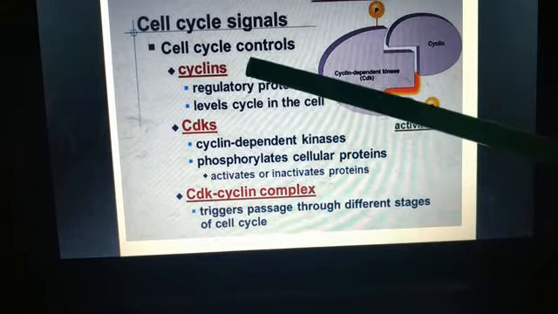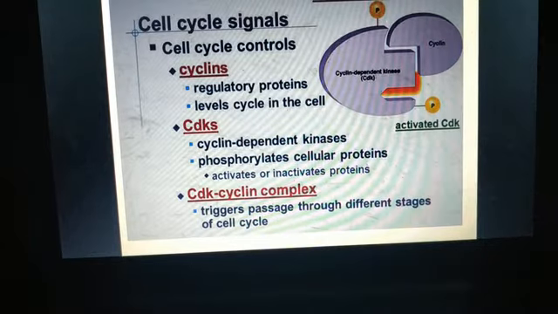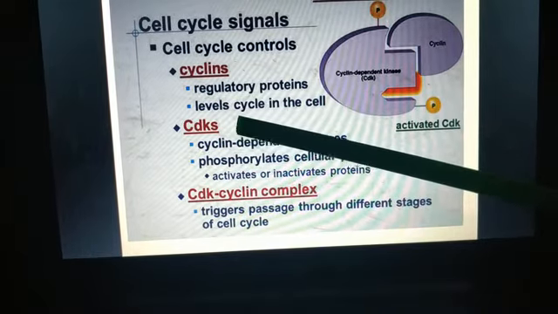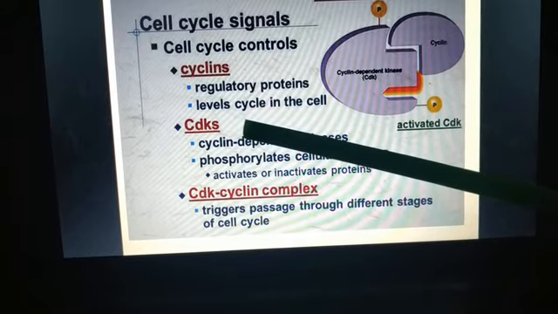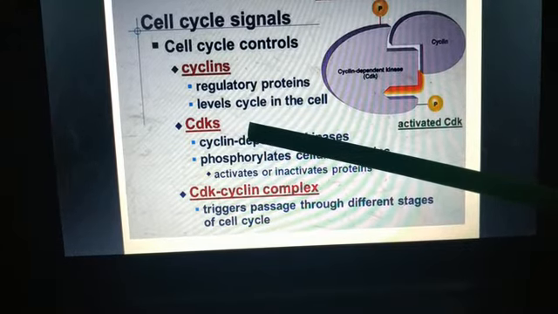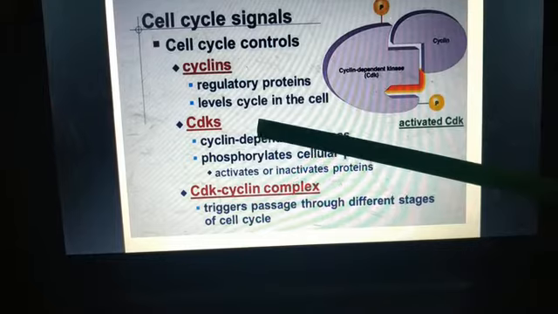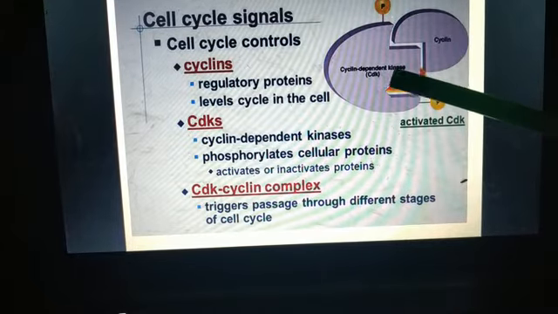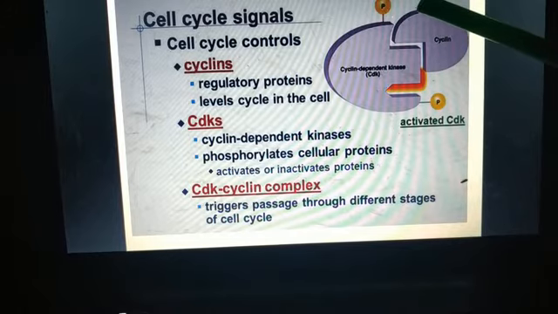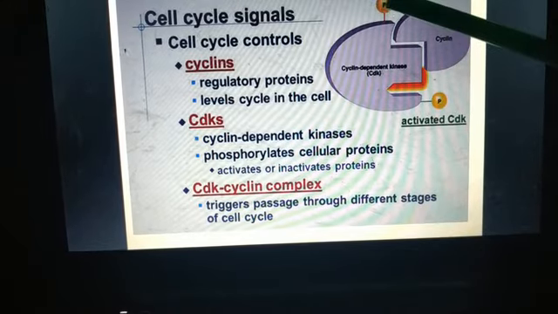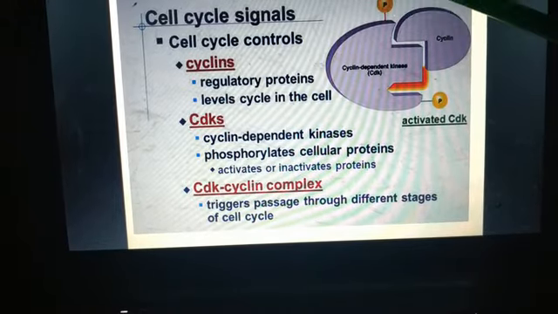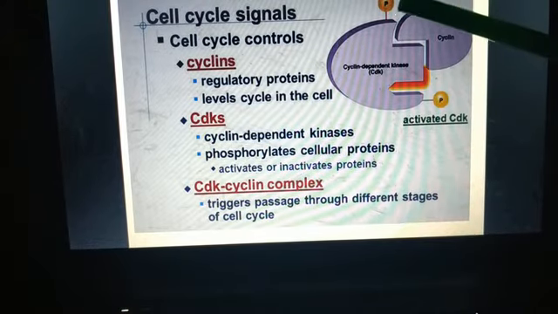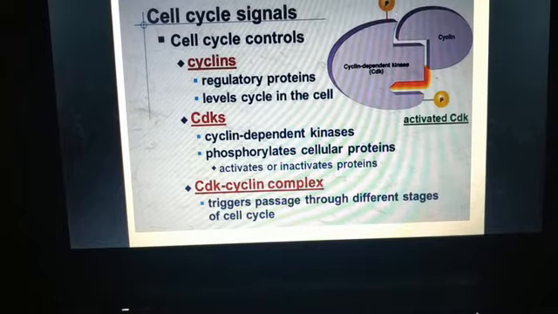And these cyclin and CDKs are enzymes. Specifically, they are kinases. So they will phosphorylate a protein, either to activate it or to inactivate it. These CDKs will either activate a protein or inactivate a protein.